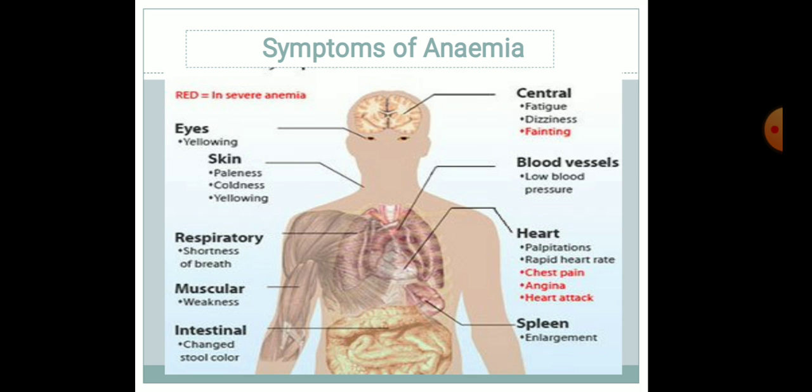On the respiratory system, shortness of breath, muscular weakness. On the intestinal side, change in stool color. And on the central side, fatigue, dizziness and fainting occur. Then on the blood vessels, low blood pressure is there. On the heart, palpitation, rapid heart rate, chest pain, angina, heart attack occurs. On the spleen, the spleen is enlarged. And there are some other symptoms of anemia.